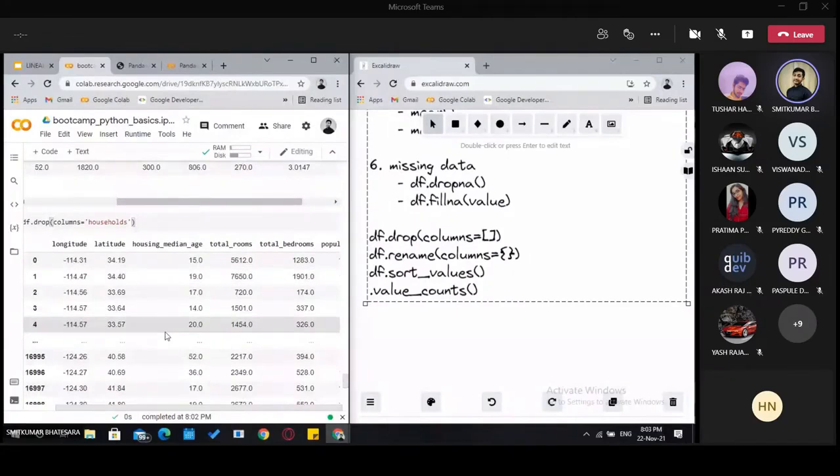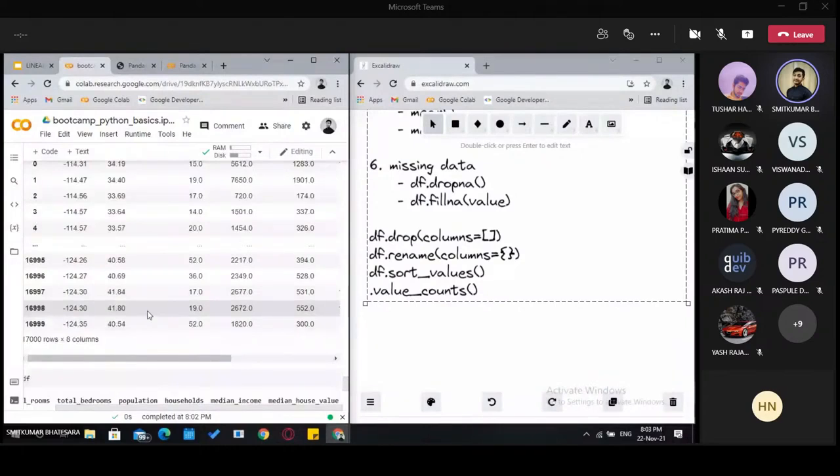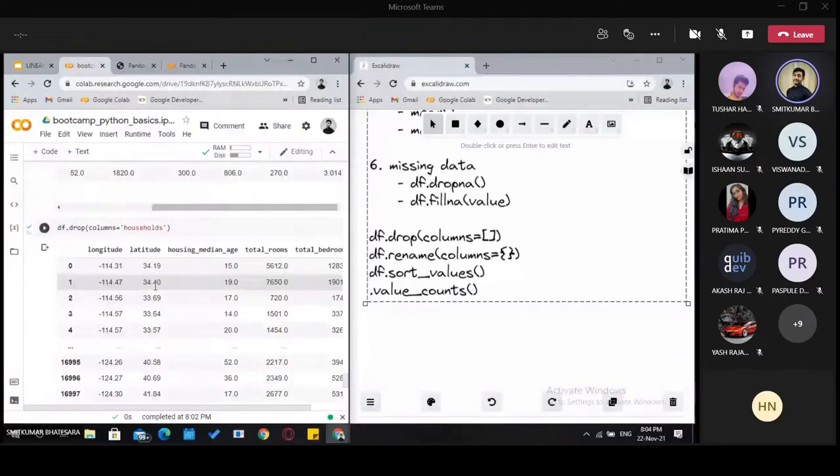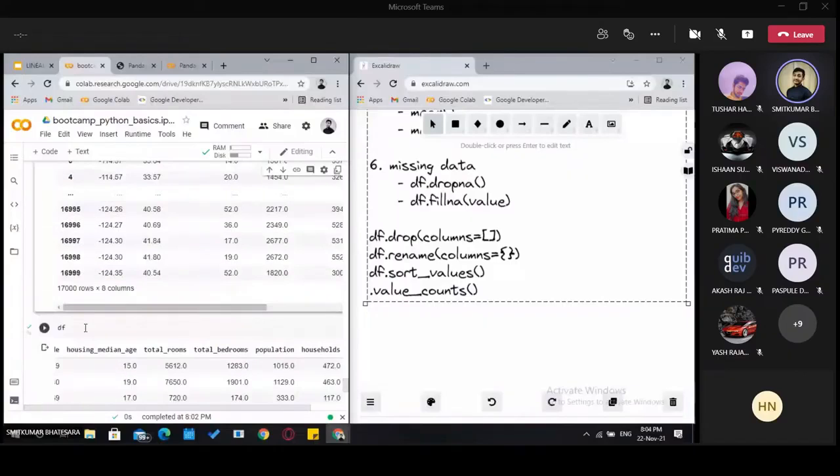So you might have seen that in most cases when we write any command, the data frame is shown. We haven't printed the data frame, or said explicitly df. What happens is when we write this command, it returns a copy of the data frame, and it automatically prints it as an output. If you want to see the data frame, we write df. So each time it returns a copy.